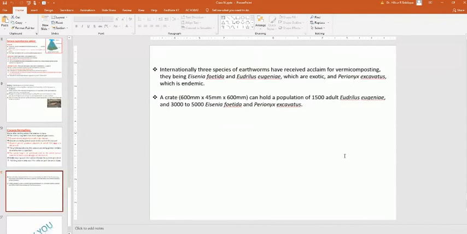Now, in the last part, this is not exactly in your syllabus, but this is important to know at present. This is vermicomposting. This is a very important part of agricultural science.